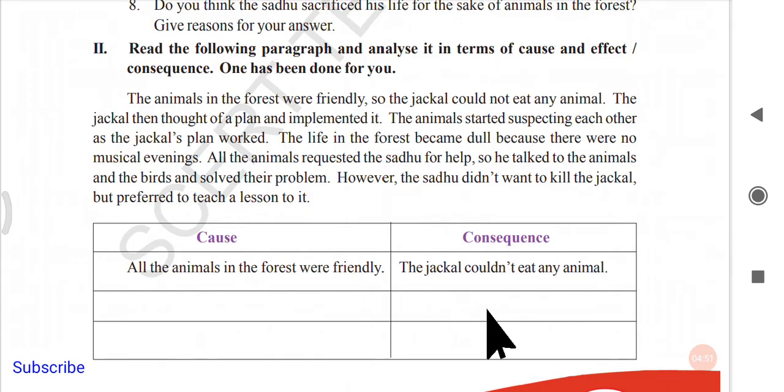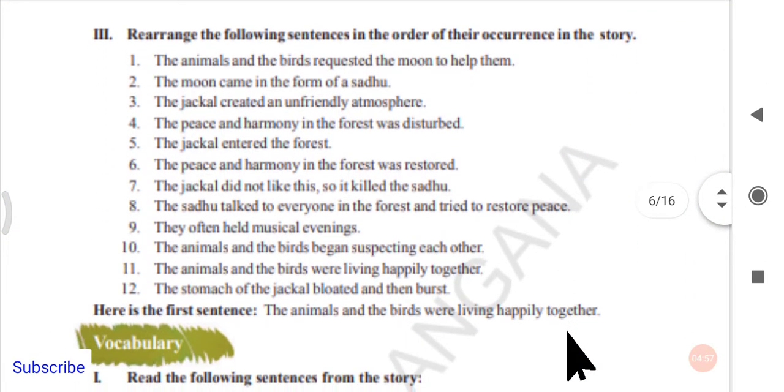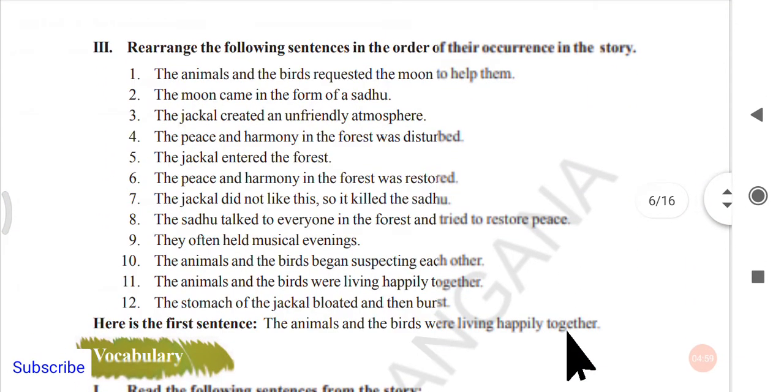So it is not that much important for your entrance test. It is just for your understanding. We shall just move forward. Rearranging the following sentences in order of their occurrence in the story. So we have some sentences here from reading A, from the story. We have to arrange them in the proper order.